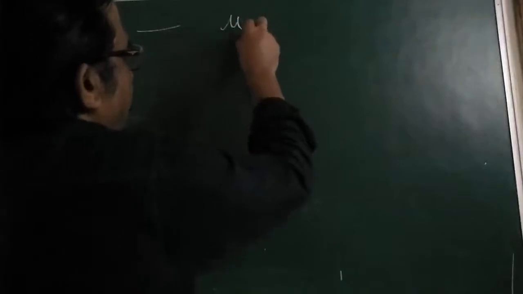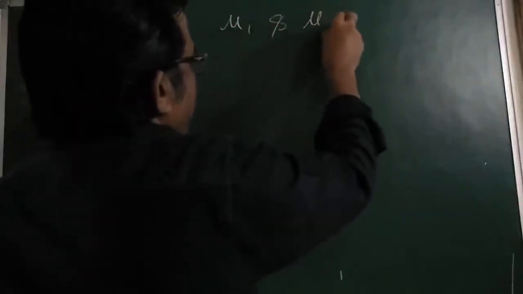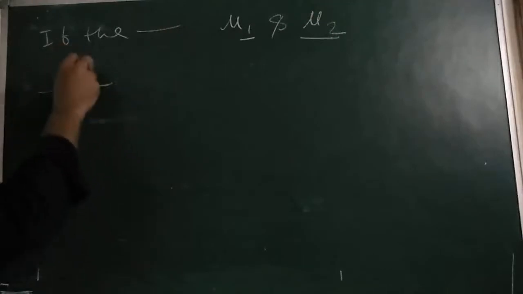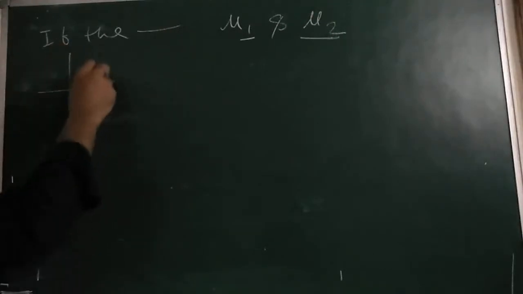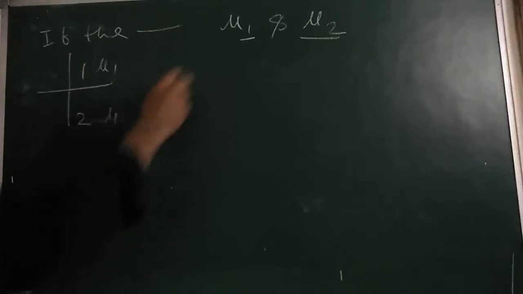If the absolute refractive index of medium 1 and medium 2 is mu1 and mu2 respectively. Suppose here is medium 1, here is medium 2, the refractive indices are mu1 and mu2.